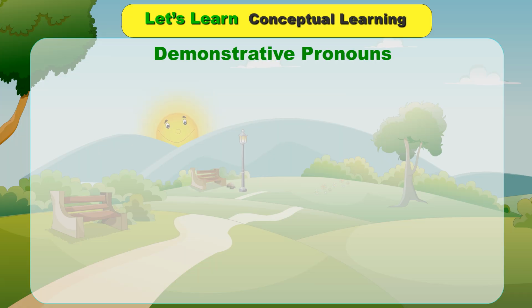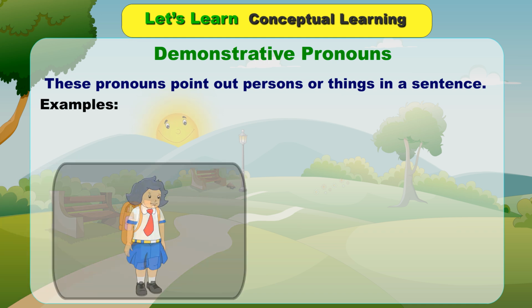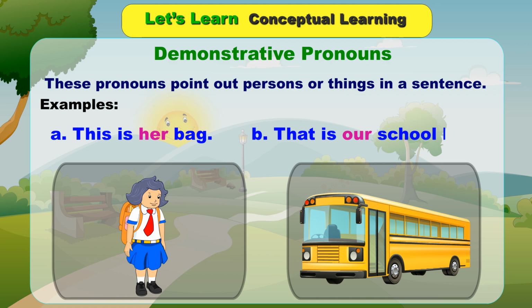Demonstrative pronouns. These pronouns point out persons or things in a sentence. Examples: A. This is her bag. B. That is our school bus.